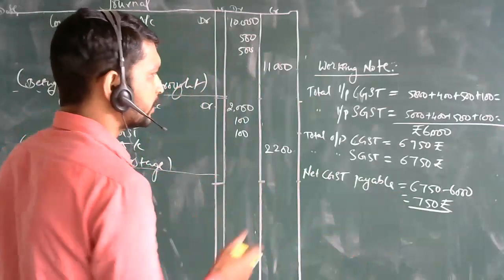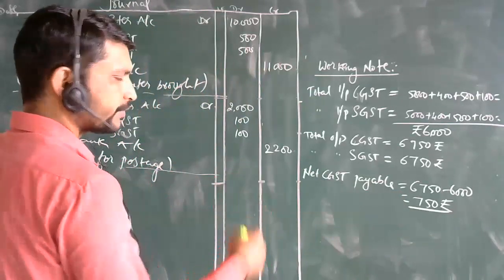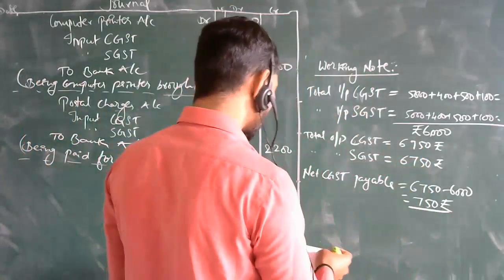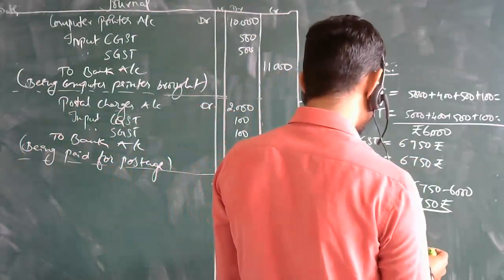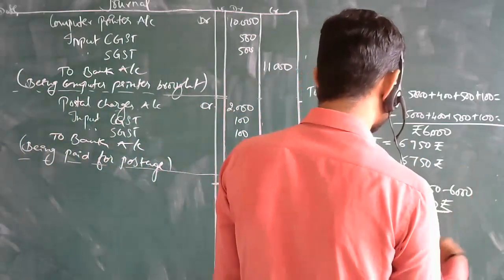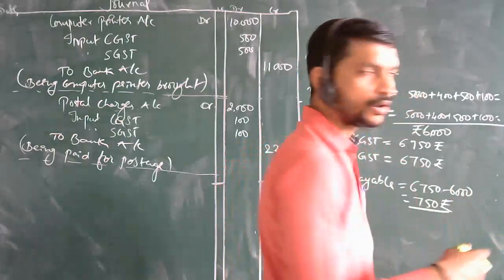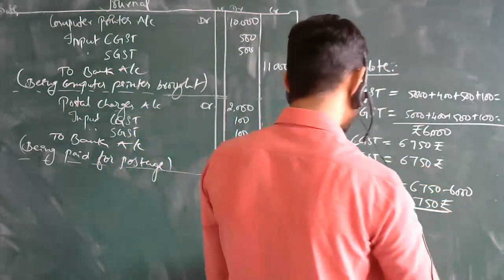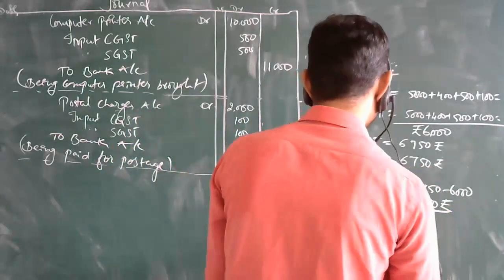Why? Because even though we have received it, what you have as output is what we are talking about when we sold the goods, while the others have paid on purchase of our goods, that is more over here. So net GST is 750 for both.